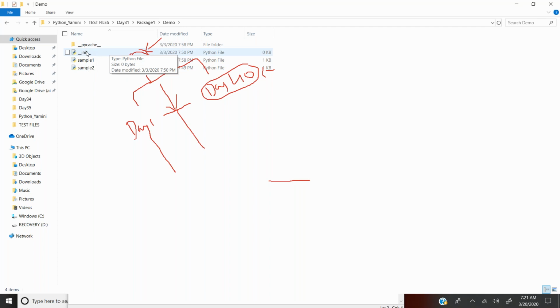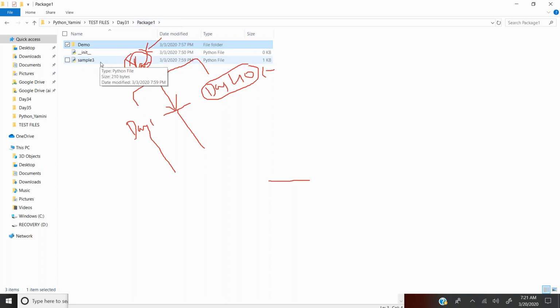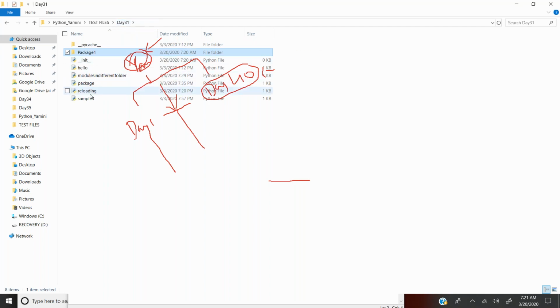Since there are three levels: the first one is data T1, a main library. Within the main library, I have a sub library called package one. Within package one, I have one more sub library called demo. Within demo, I have sample one and sample two. So right now, I can use sample one and sample two in the file called sample3, or reloading3, or a module in a different folder. So anywhere I can use them.